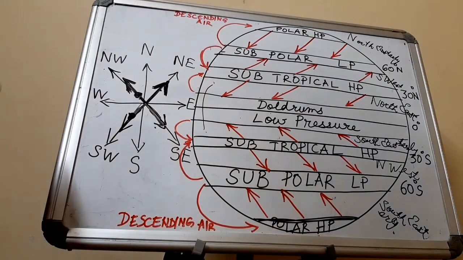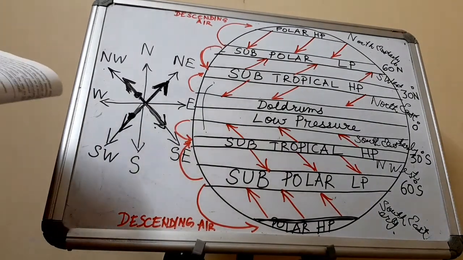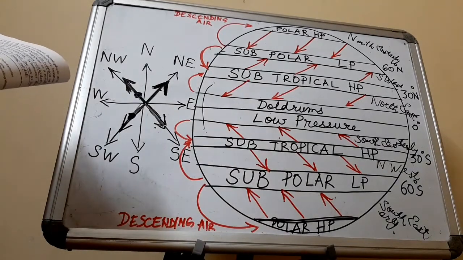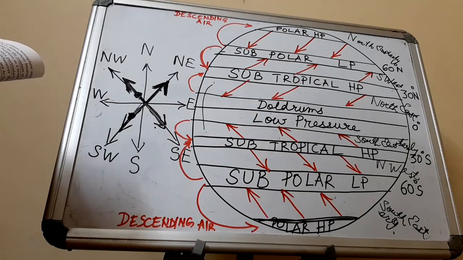So these winds blow from subtropical high pressure belts to equatorial low pressure belts, and since they are constant in strength and direction, they are called trade winds after the Latin word trado, which means constant direction. And these winds blow towards the equator from the northeast in the northern hemisphere and southeast in the southern hemisphere.